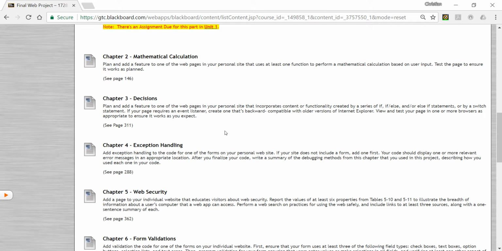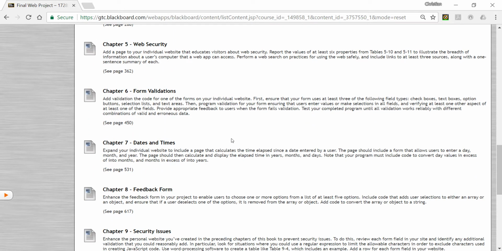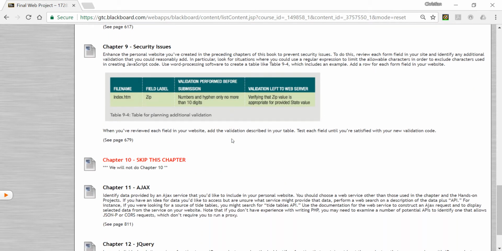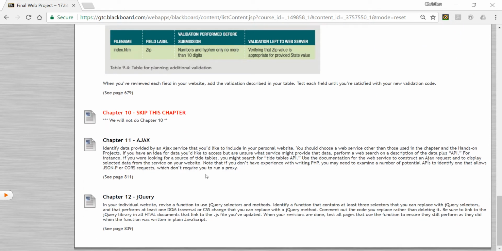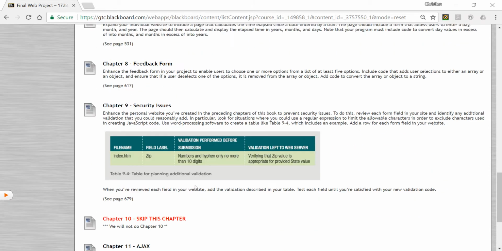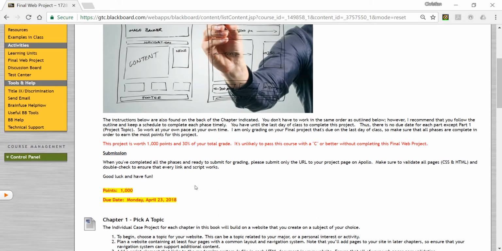I have students who complete the whole thing in the last week of class, which is completely fine, but that's not really a good idea because you'll have a lot of stuff by that time. So build each piece as you move along through each chapter, so it's still fresh in your memory. These are the instructions, and we are skipping chapter 10. By the end of the class, you should have your project with each of these little pieces embedded into it.